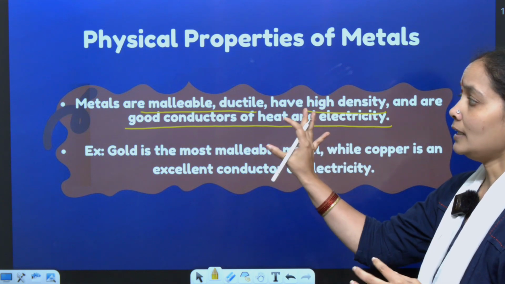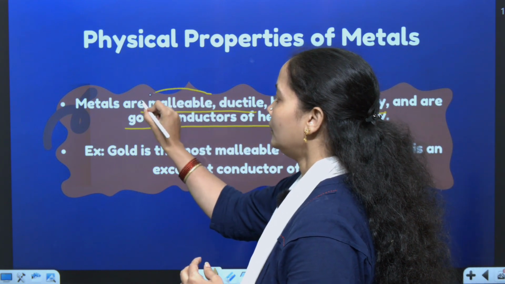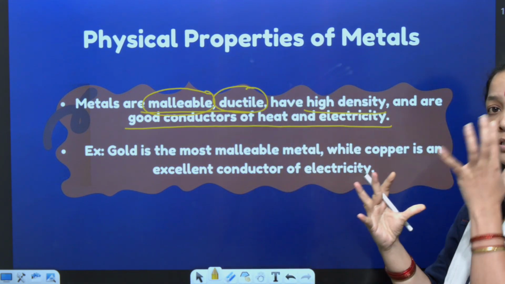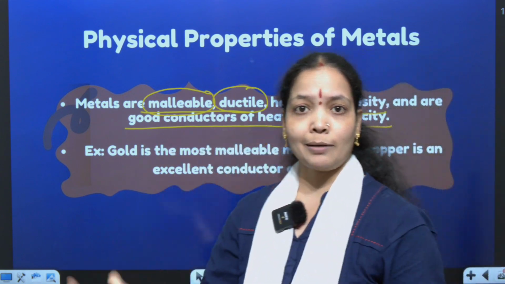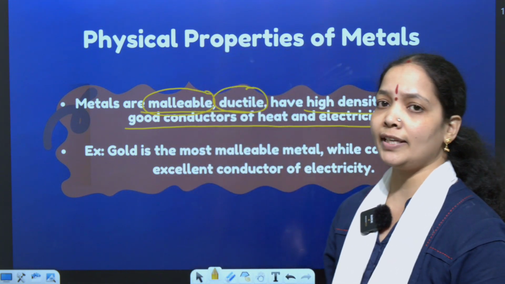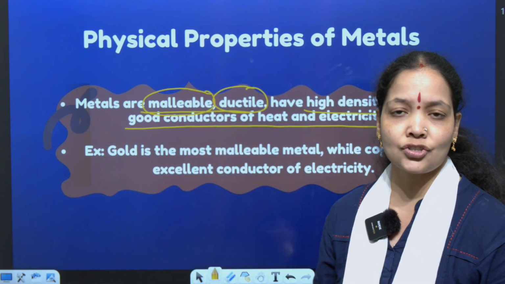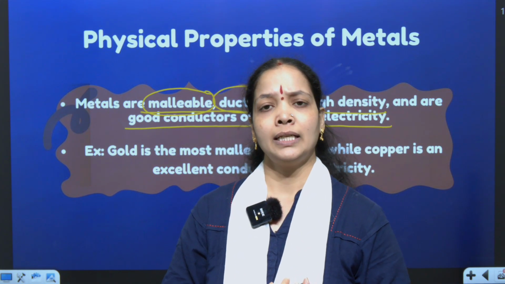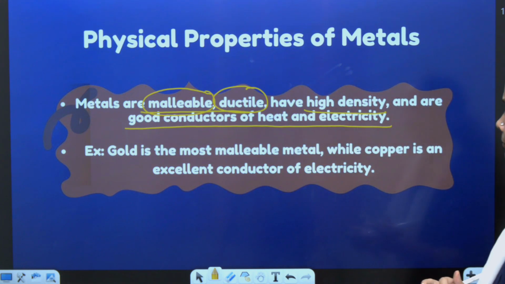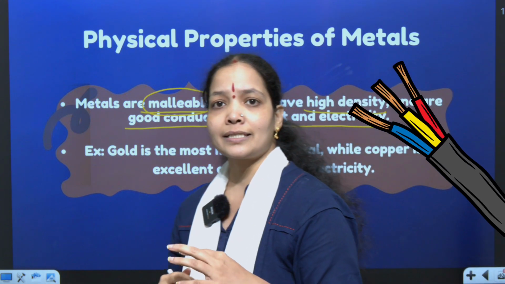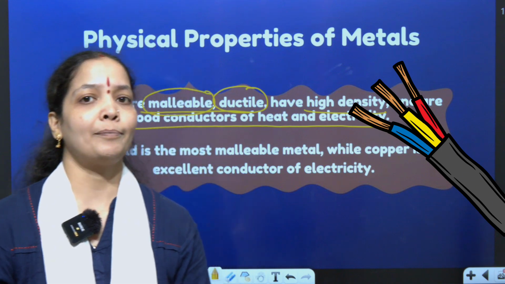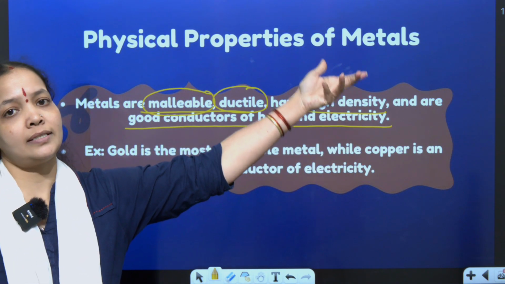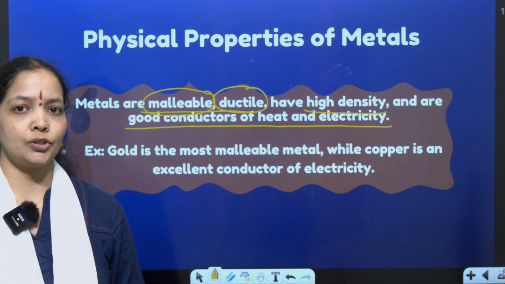So the technical terms here are important. Malleable is the important term. Ductile is the important term. It has high density because it can be converted into a shape format. It should have density. We have metal boards, metal stands, chairs, and many other components and shapes made of metal. So metal should have high density. Obviously, we all know that electrical wires are made up of metals like copper, aluminium, etc. Therefore, metals are good conductors of electricity. Due to that reason only, it is converted into wire.